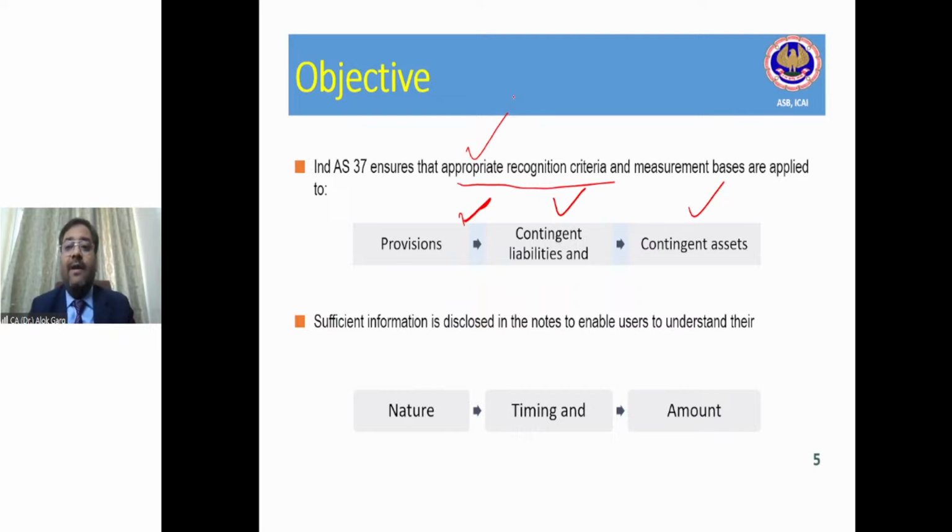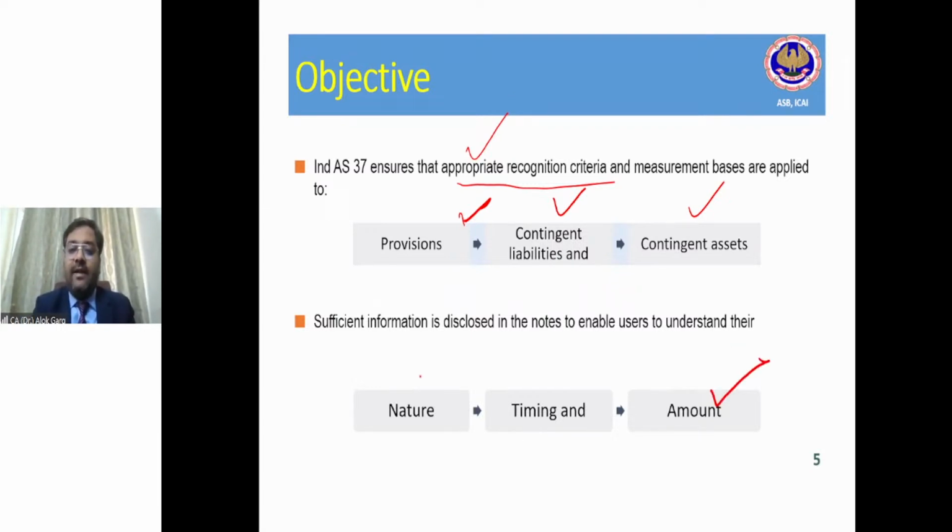For example, if there are contingent liabilities, sufficient disclosure should be there so that the user will understand what is the nature of the contingent liability. Is it related to direct tax? Is it related to indirect tax? Is it related to some court matters? So the user should be able to understand, and the user should be able to understand the amount.